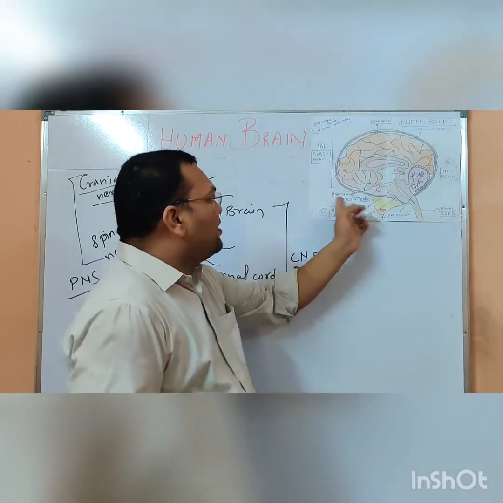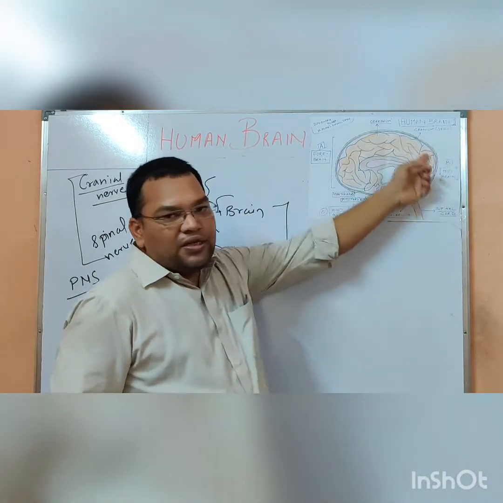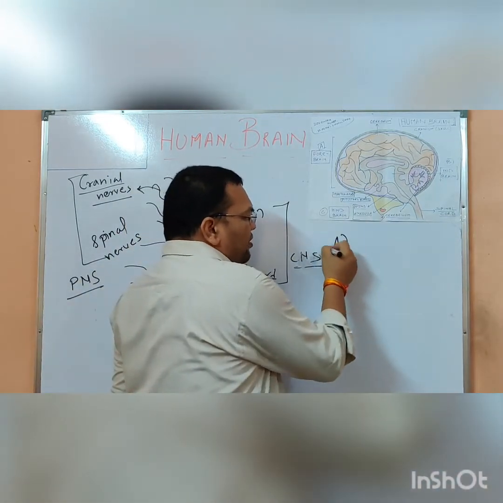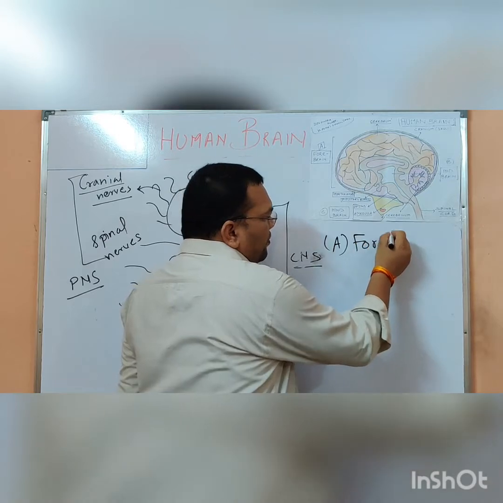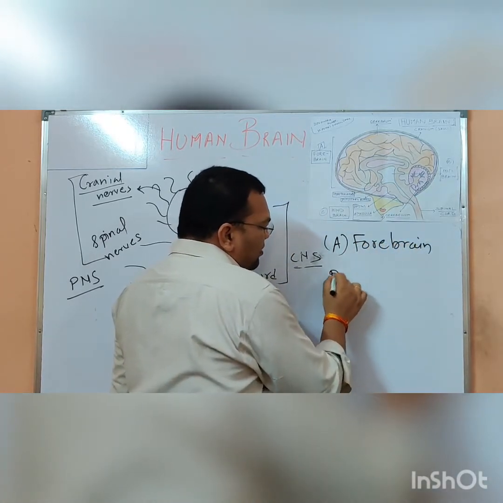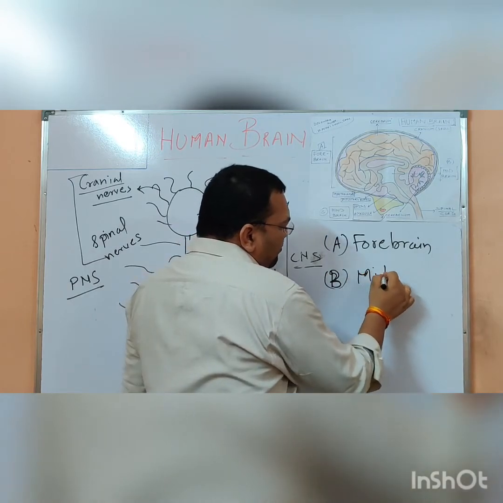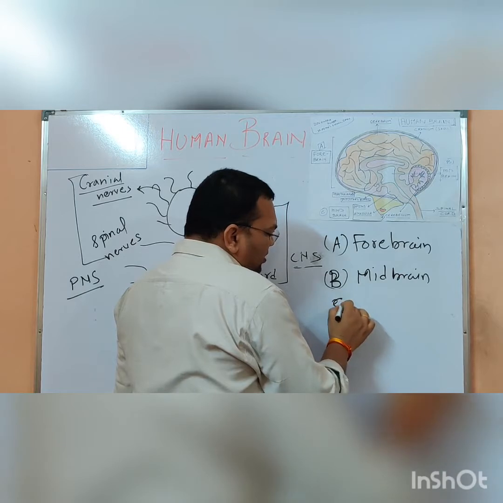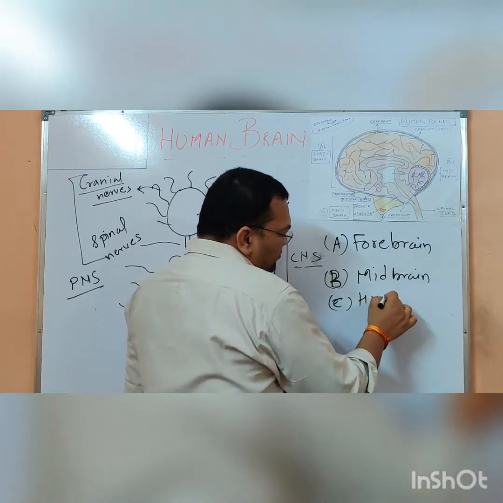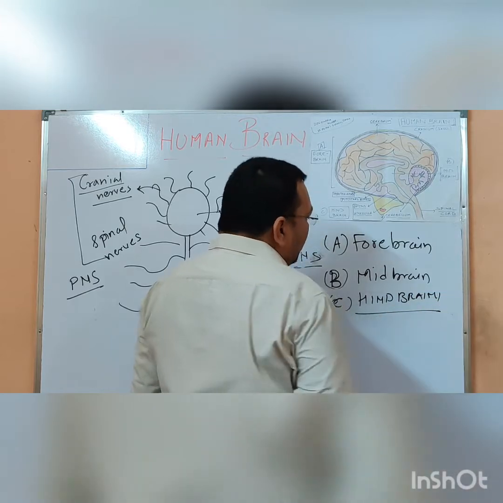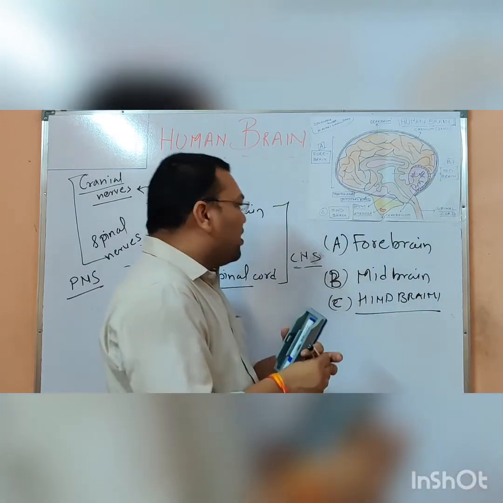Now you can see the diagram. There are three major parts. The first is known as the forebrain. The second part is known as the midbrain. And the third is known as the hindbrain.